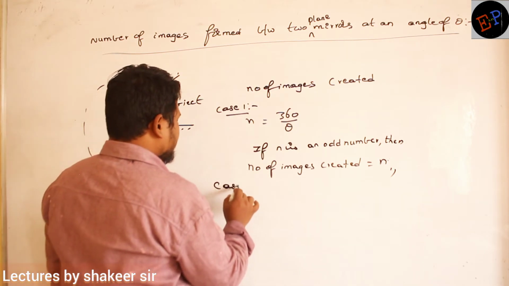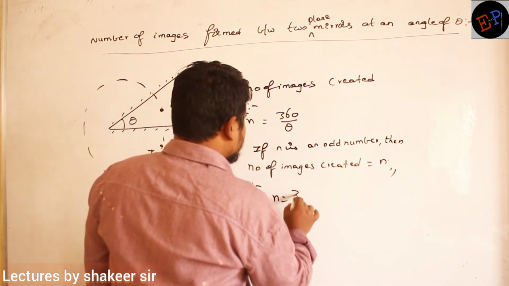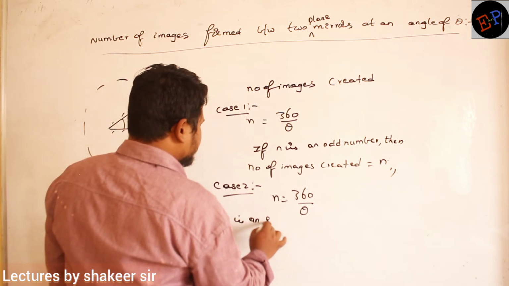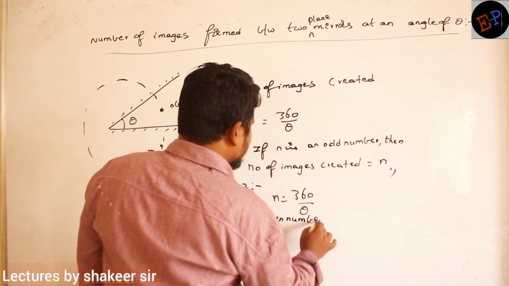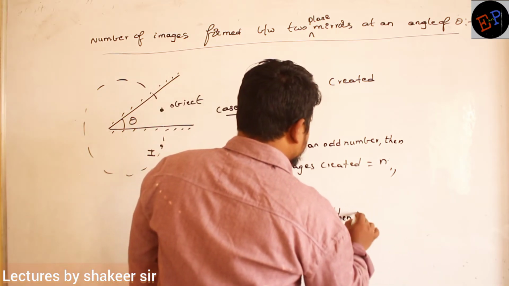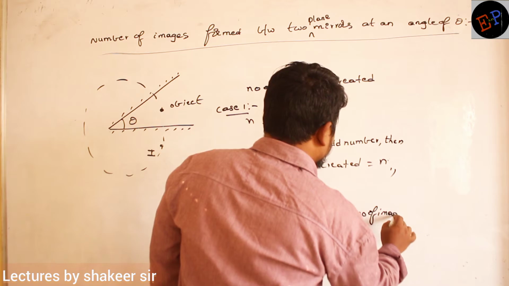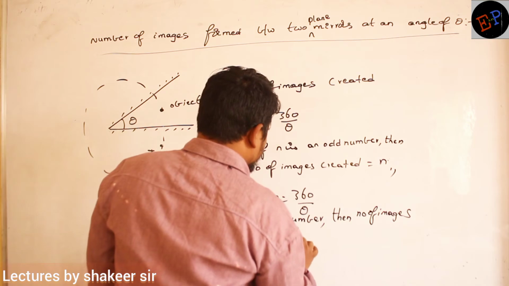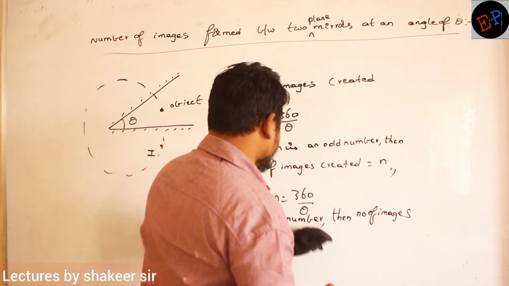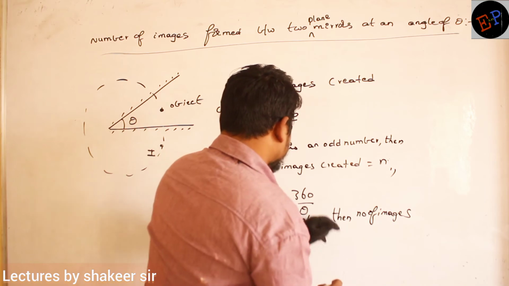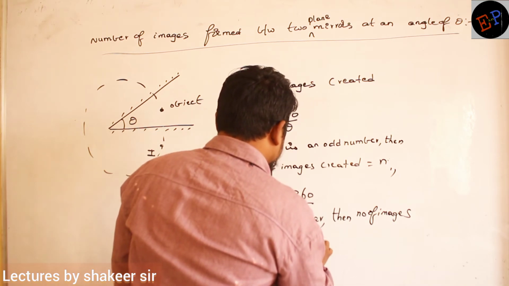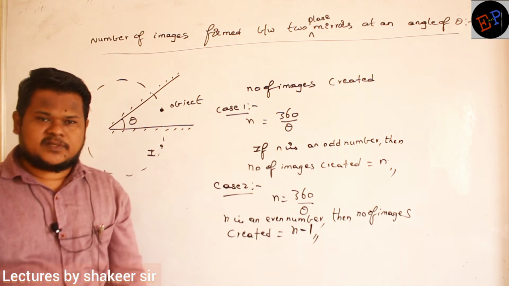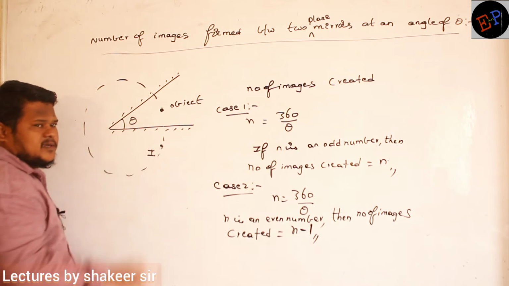Case number 2: n is equal to 360 divided by theta, and n is an even number. Then the number of images created is equal to n minus 1. So these are the 2 points which you are supposed to remember for the number of images created in between two mirrors which are inclined at an angle of theta.